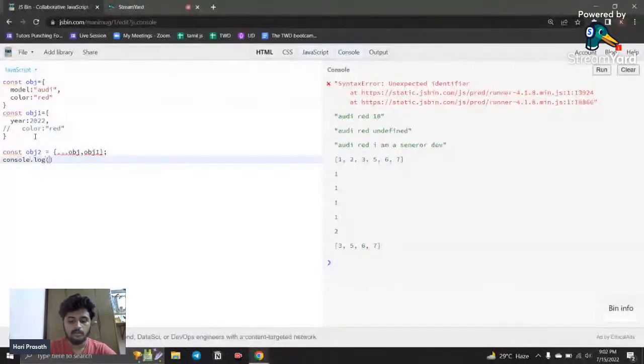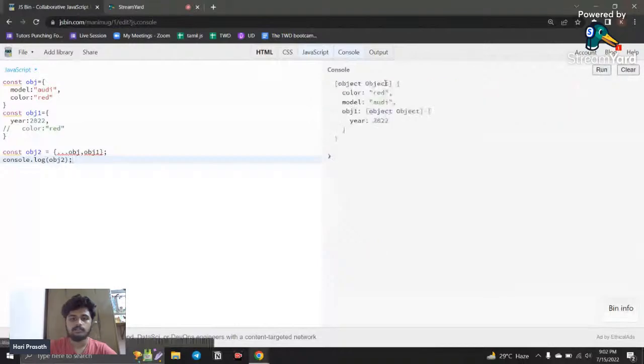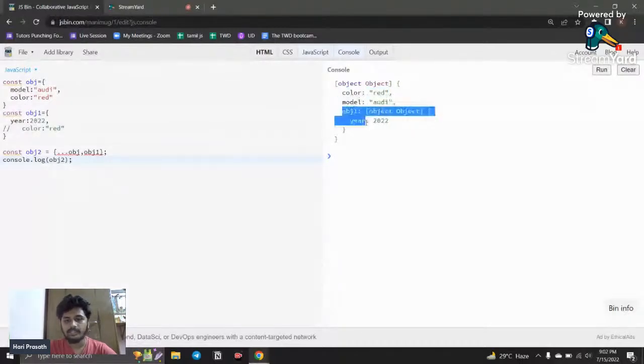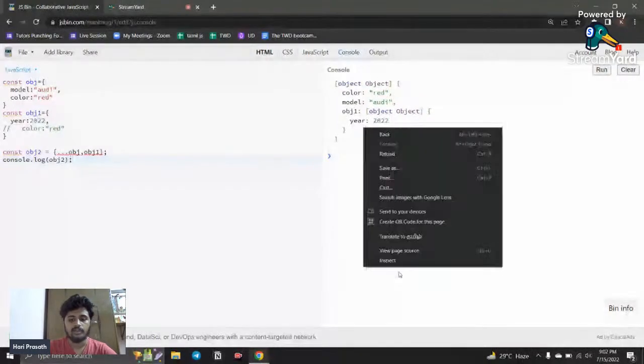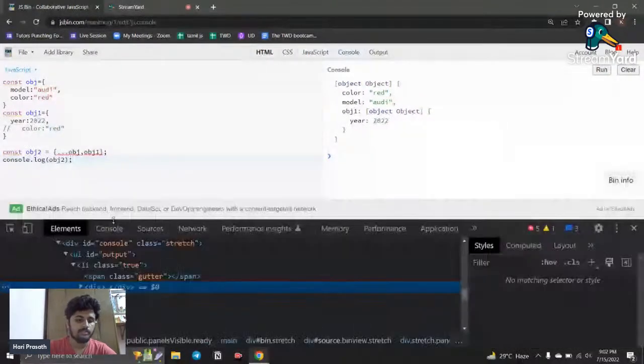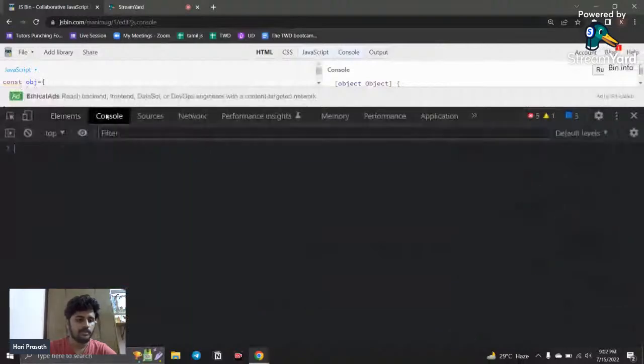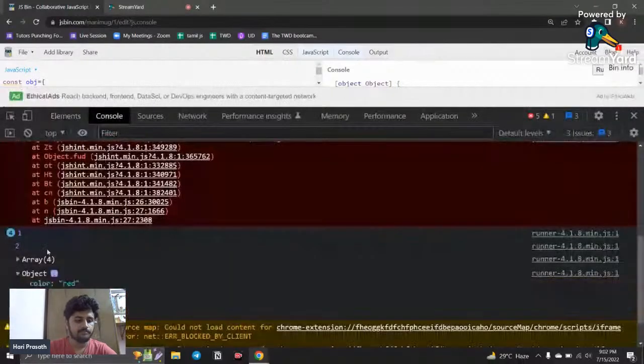Okay, so if I call console.log obj2, and clear and run this, here you can see an object is created, and now you can see there is a color, and there is a model, and it also shows that inside there is an object, and that is also created. And for a clear view, I just go and show it in my console. Here you can see an object is created.